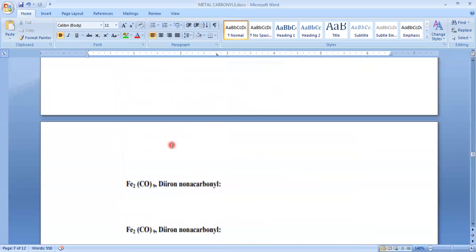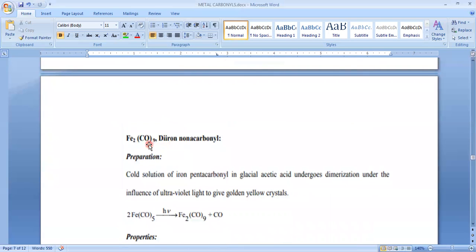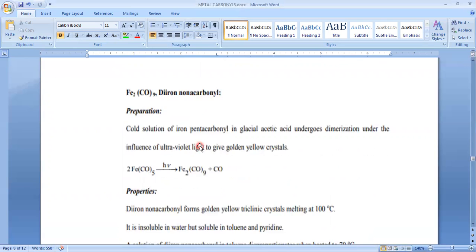Okay, and next one is the only binuclear carbonyl compound we have in our syllabus, that is Fe2(CO)9, or you can say diiron nonacarbonyl. Okay, how can we prepare it? Just by dimerization. In the previous slide also we have seen dimerization can be done in glacial acetic acid, but here this dimerization is carried out in presence of light.